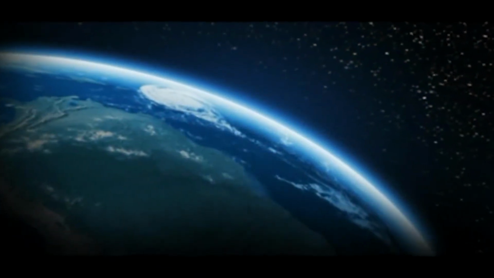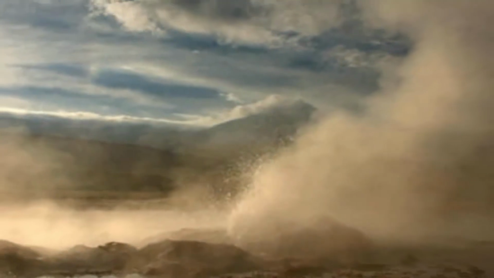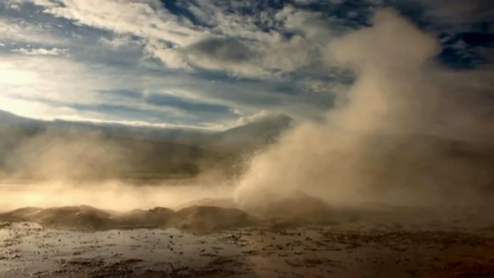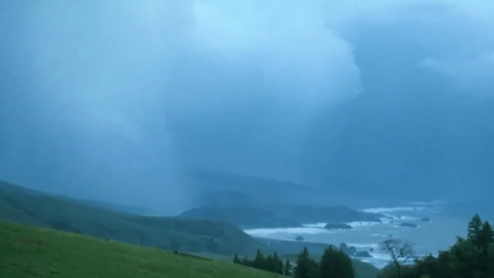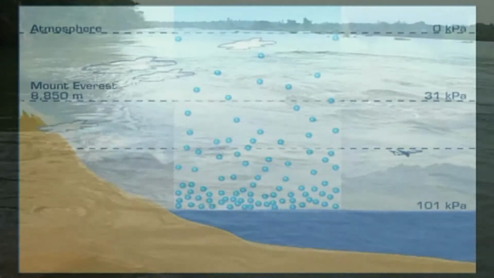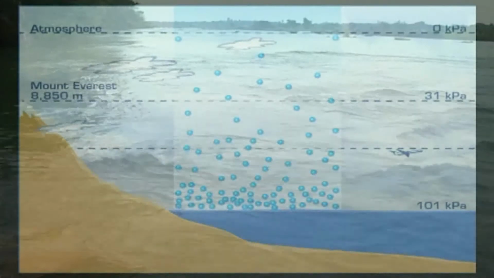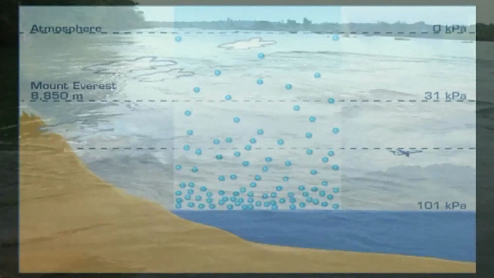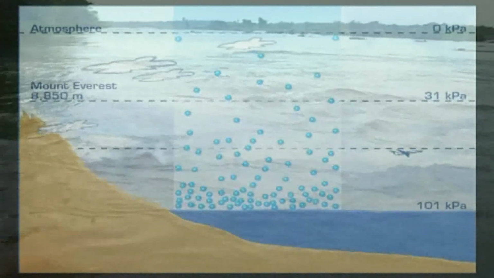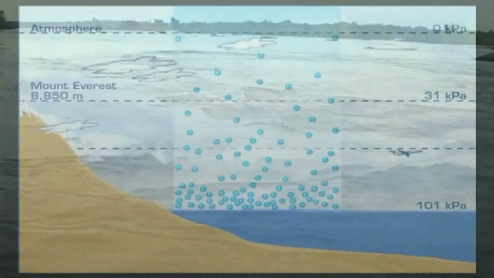Air pressure is the force exerted on you by the weight of the tiny particles of air. Although air molecules are invisible, they still have weight and take up space. Since there is a lot of empty space between air molecules, air can be compressed to fit in a smaller volume. When it is compressed, air is said to be under high pressure. Air at sea level is what we are used to. In fact, we are so used to it that we forget we are actually feeling air pressure all the time.